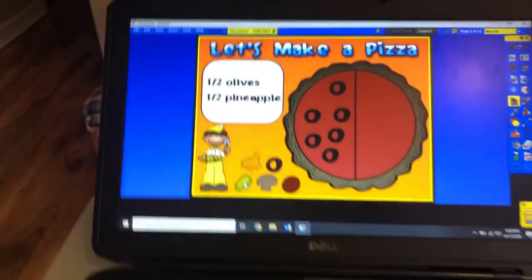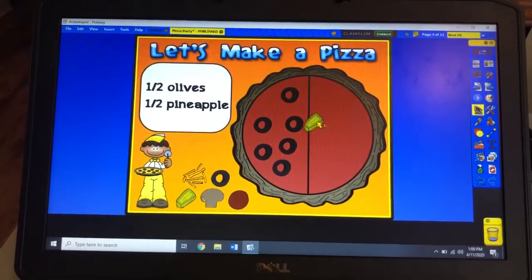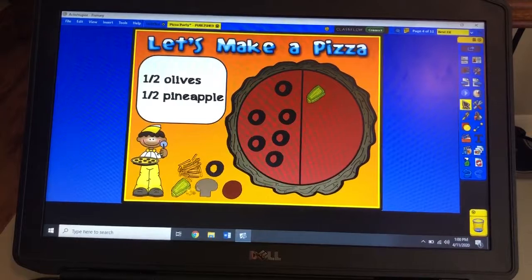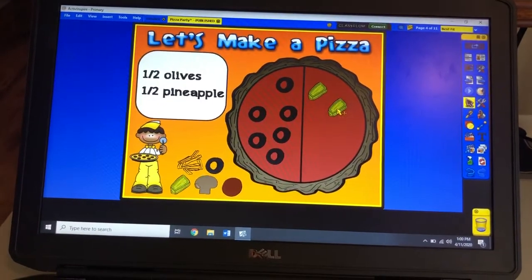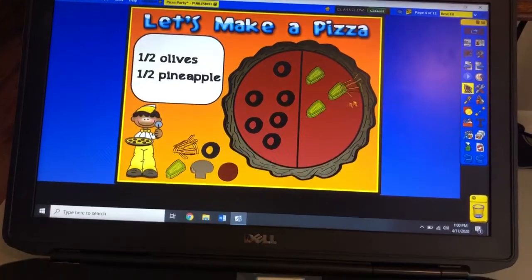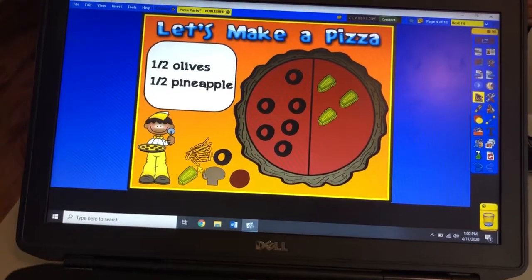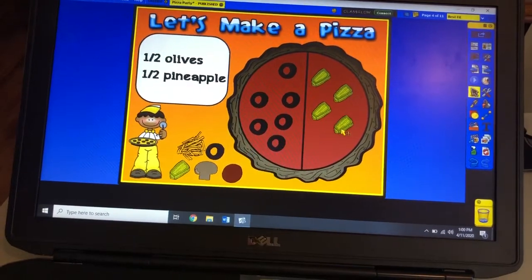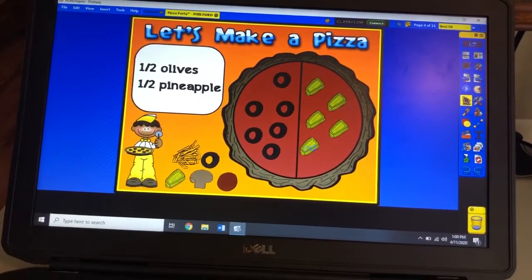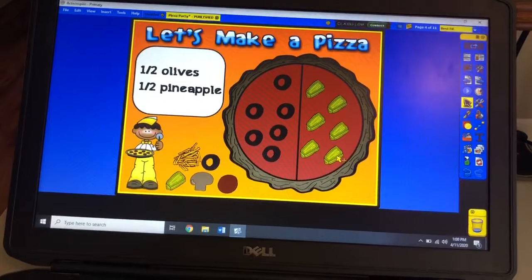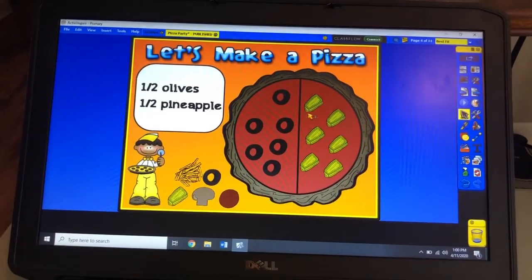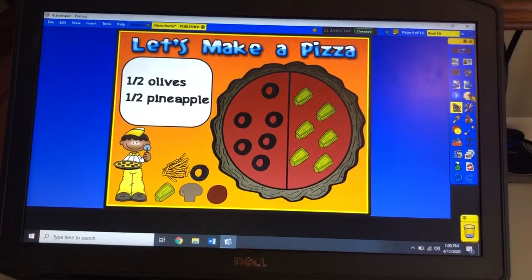All right, now this little square down here is a pineapple. All right, so we're gonna put pineapple. Oh, that's cheese, wrong one. All right, pineapple all over this pizza. Oh man, I keep grabbing the wrong one. If it were my pizza, I would put it all over and extra put pineapple. All right, so there is 1/2 olives, 1/2 pineapple.